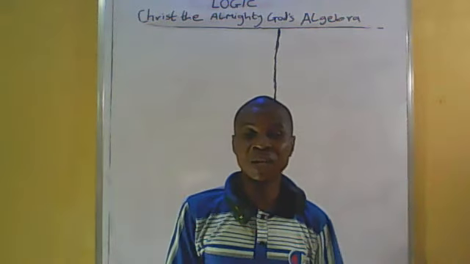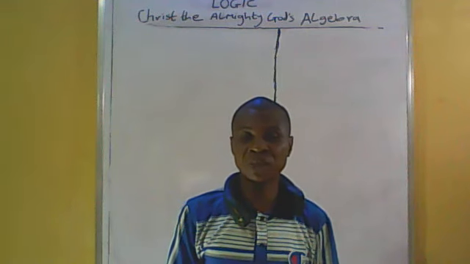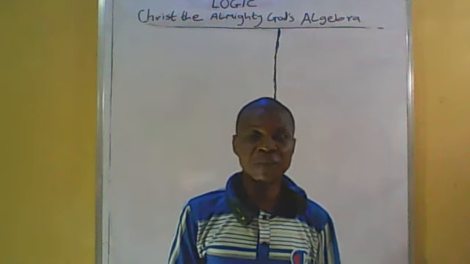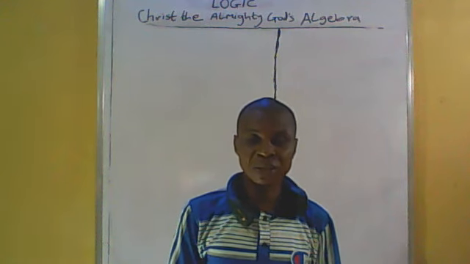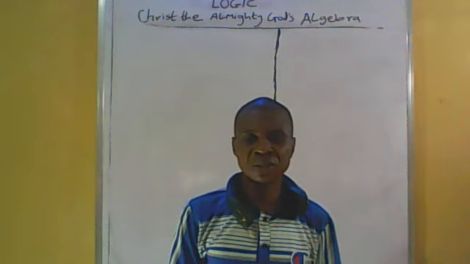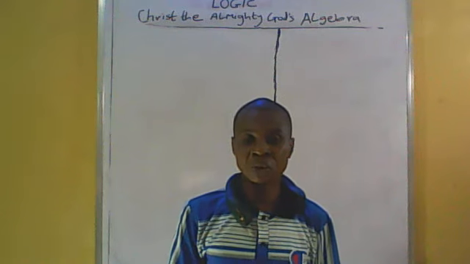We are still under logic, created by Almighty God's algebra. Today we are going to treat the law of identity: law of identity by conjunctive statement and law of identity by disjunctive statement. We are going to start with law of identity by conjunctive statement. Let us start.